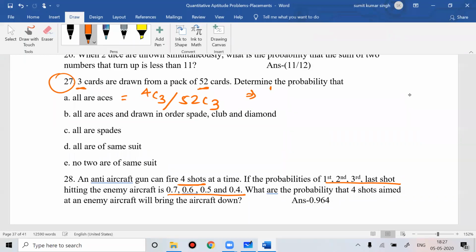The probability that the first card is an ace is 4 by 52. The second card is an ace is 3 by 51. The third card is an ace is 2 by 50. So all are aces. The number of ways you can arrange them is one way only. I hope you're understanding. Try the others.